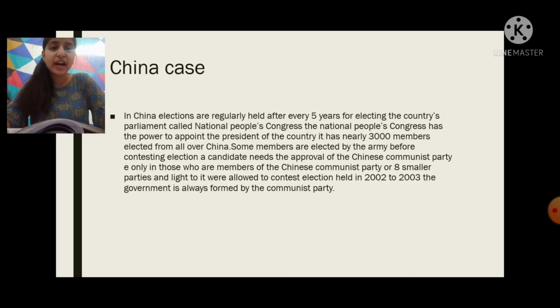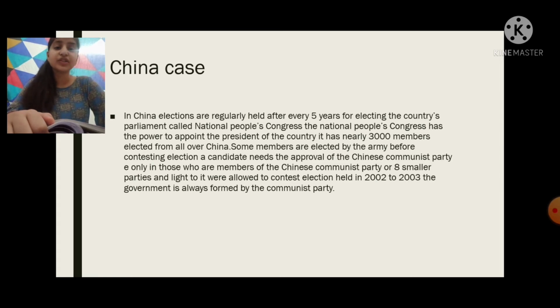Then this is the China case. In China, elections were held regularly after 5 years for electing the country's parliament, called the National People's Congress. It has the power to appoint the president of the country. It has nearly 3,000 members, which is very important. It's approximate. They are elected from all over China, and some members are elected by the army. Before contesting election, a candidate needs the approval of the Chinese Communist Party.